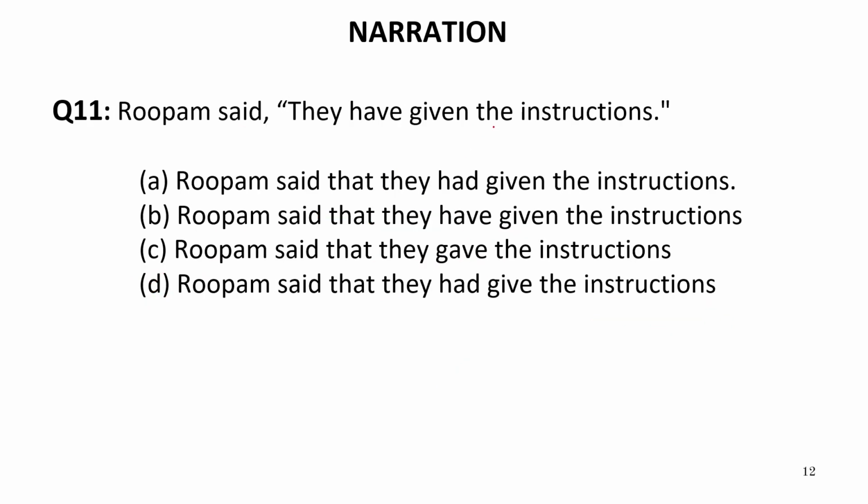Rupam said they have given the instructions. Now this is again very simple. Have given will be replaced with had given. Rupam said that they had given the instructions. So it is written had given in the first sentence, where it is written have given in this. This cannot be the answer. Again, this cannot be the answer. And it is written had give. We know well that after had we have third form of verb, and this is first form of verb, which is grammatically incorrect. So our answer will be A. So our answer is A, and A is absolutely correct answer.